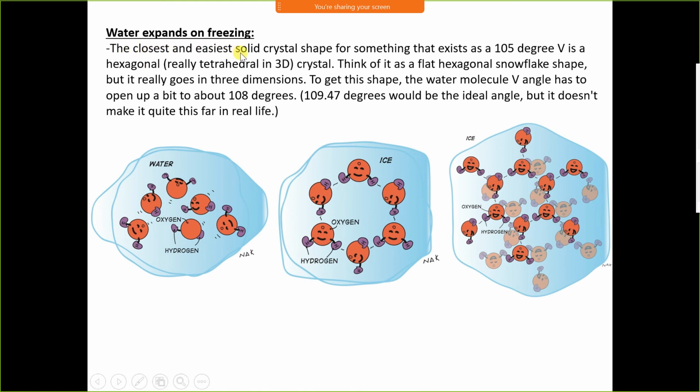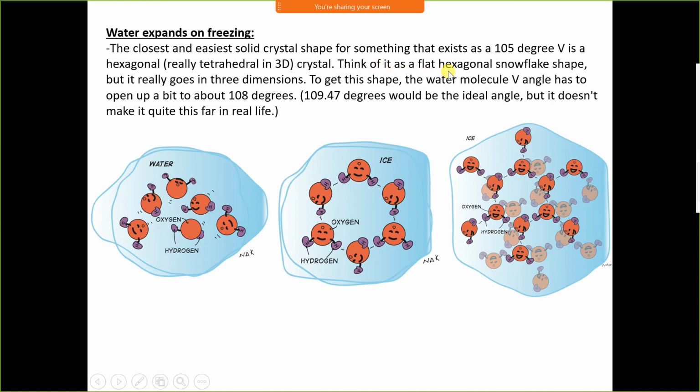The closest and easiest solid crystal shape for something that exists as a 105 degree V is a hexagonal. Really tetrahedral in 3D. This looks like a hexagon, but it is a tetrahedral form.